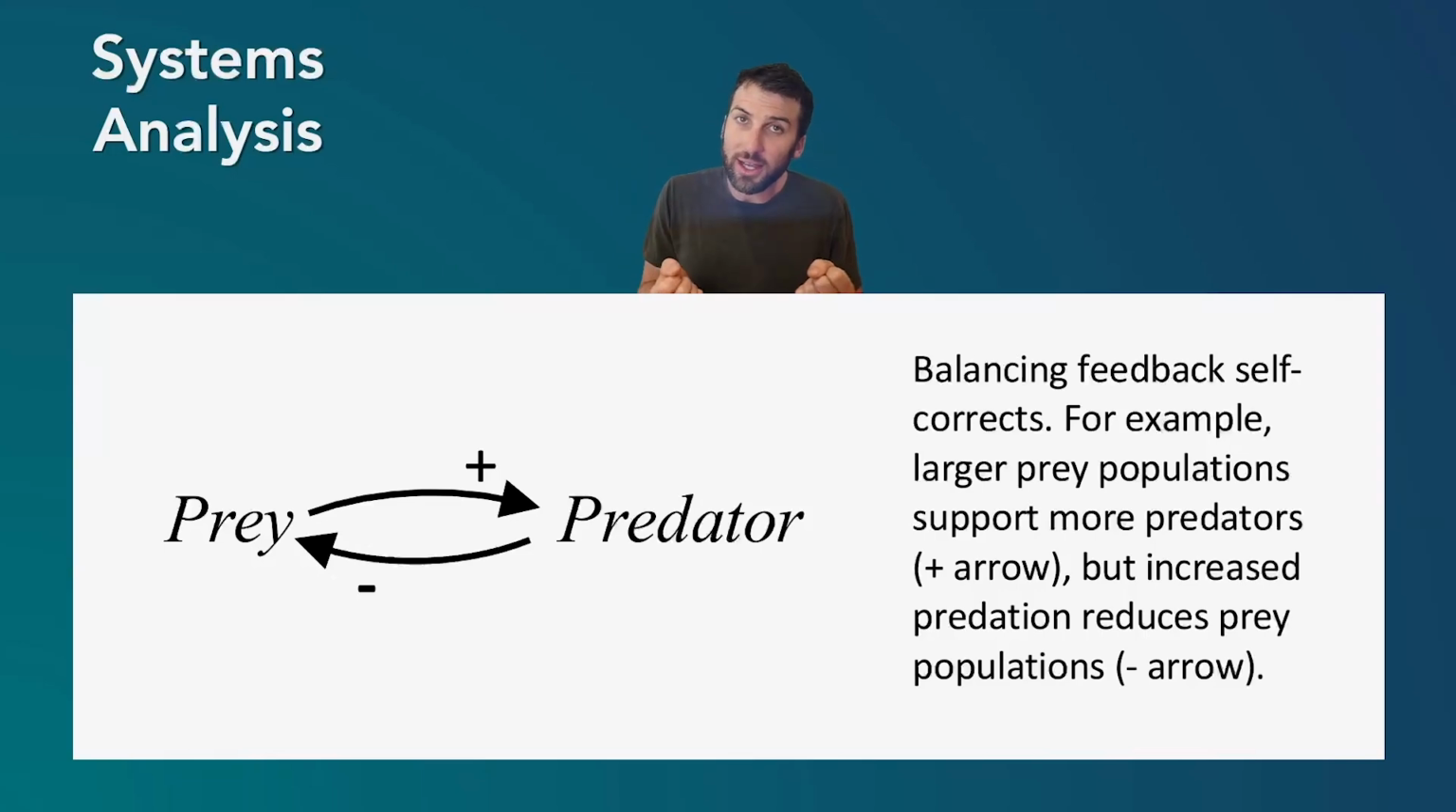And a decrease of prey will decrease predator populations. So there are direct relationships. So that represents a plus arrow. However, when there are more predators, they can eat the prey. So there's an inverse relationship going that way. When there are fewer predators, more prey can reproduce.